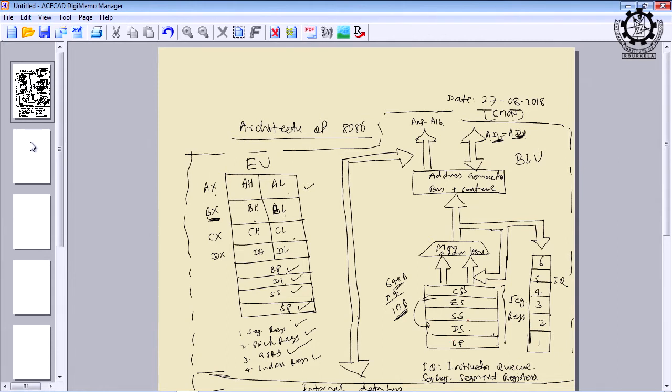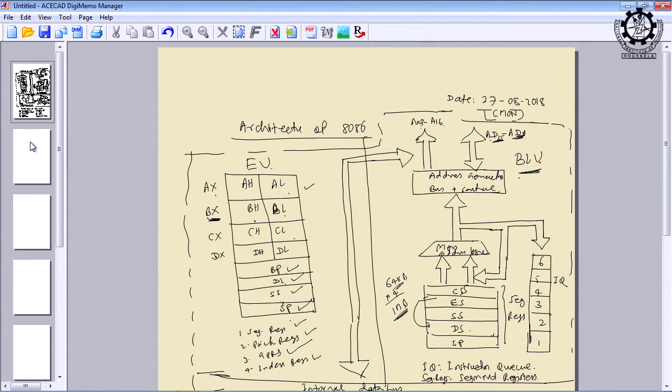Apart from these registers, we have a small buffer, only 6 bytes, that is called IQ, or the instruction queue. This part of the microprocessor is known as the bus interface unit, and this part is called the execution unit. The bus interface unit is attached towards the memory, and the execution unit is the core of the microprocessor. What is the task of the bus interface unit?